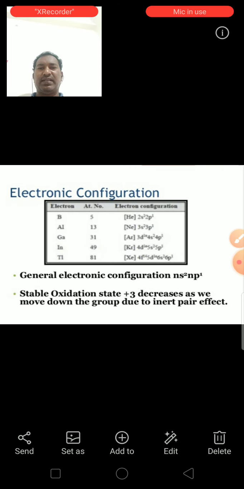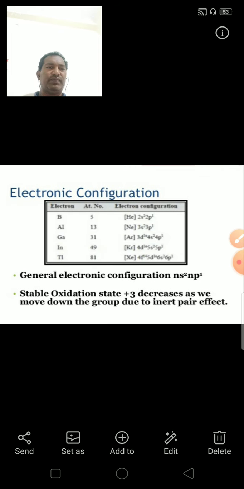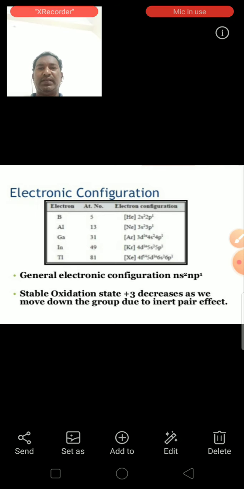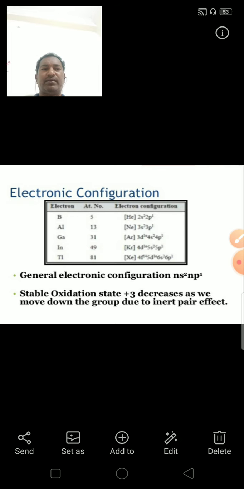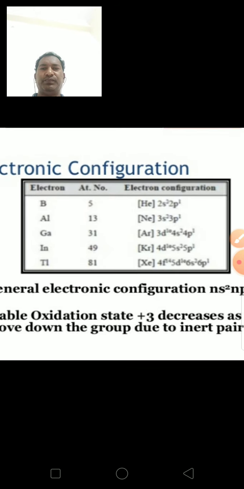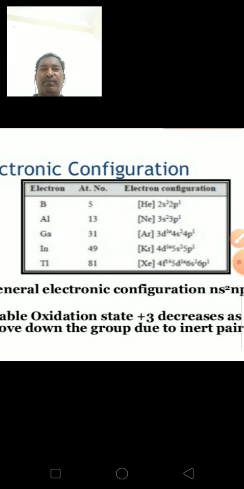So here is the electronic configuration of these elements: atomic number and electronic configuration. Boron atomic number is 5, electronic configuration is helium 2s2 2p1.